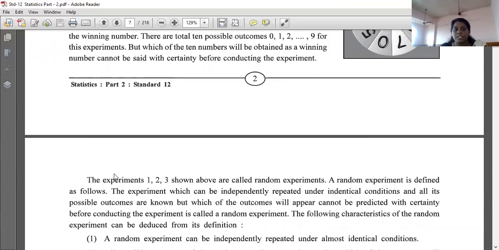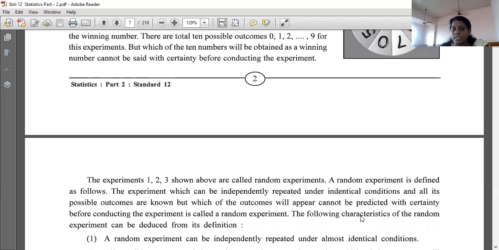Now see, the experiments 1 2 3 shown above are called random experiments. A random experiment is defined as follows: the experiment which can be independently repeated under identical conditions and all its possible outcomes are known, but which outcome will appear cannot be predicted with certainty. Means we can't say it surely, without conducting the experiment, that this will only come. That is called a random experiment.